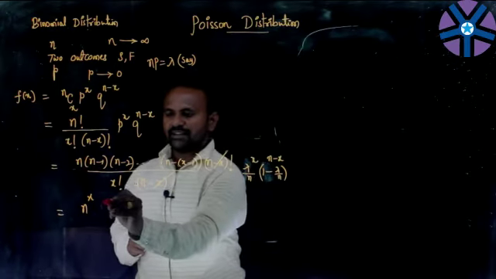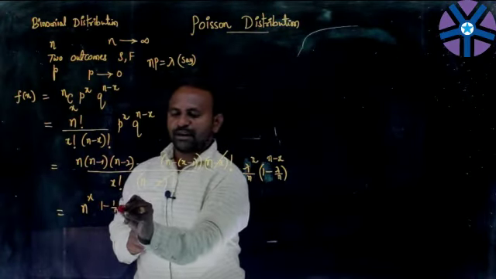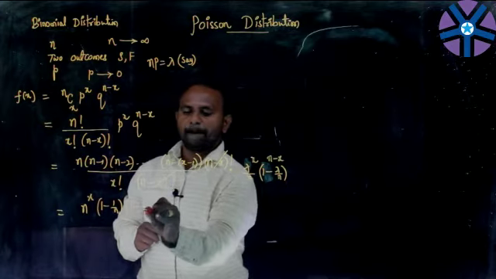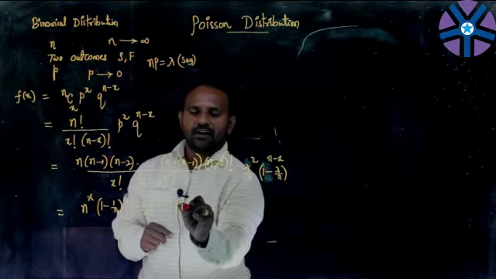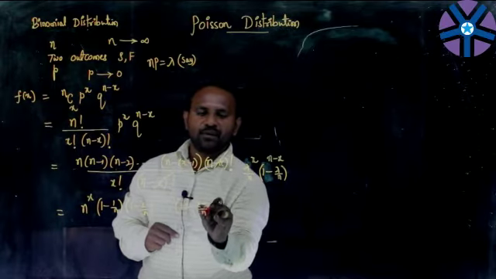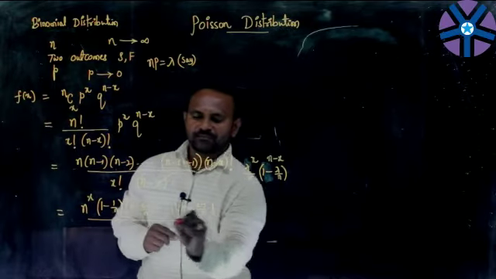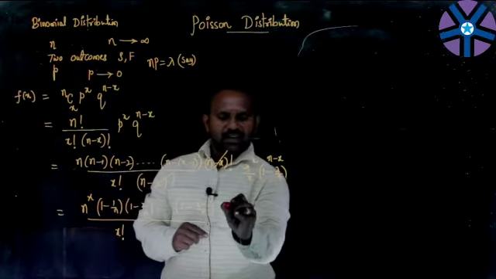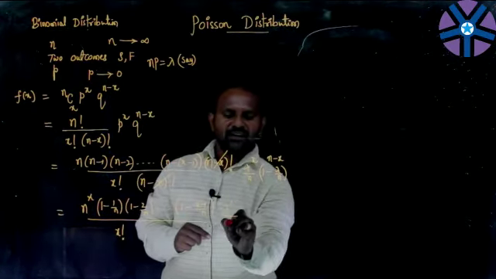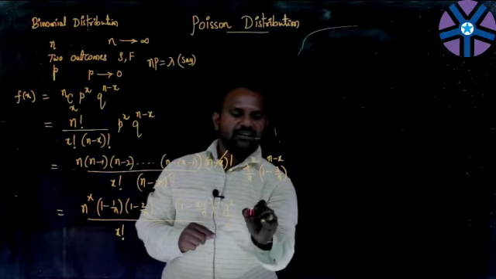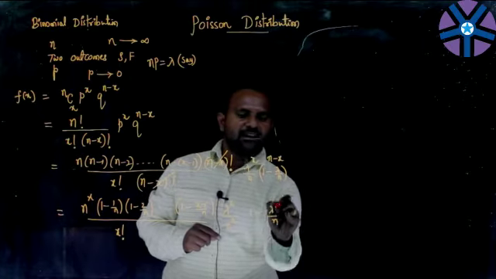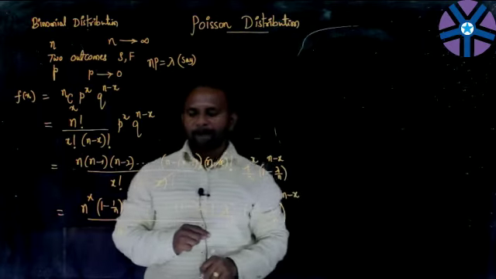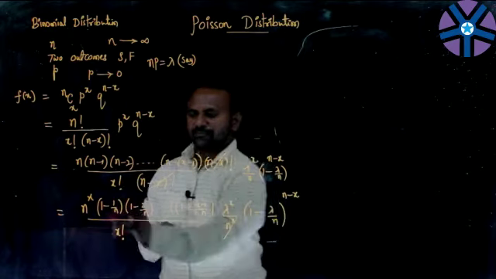So we have n^x, and (1 minus 1 over n), (1 minus 2 over n), and so on, up to (1 minus (x minus 1) over n), over x factorial, times lambda^x over n^x, times (1 minus lambda by n) to the power n minus x. This is what we are having. Now these two cancel.